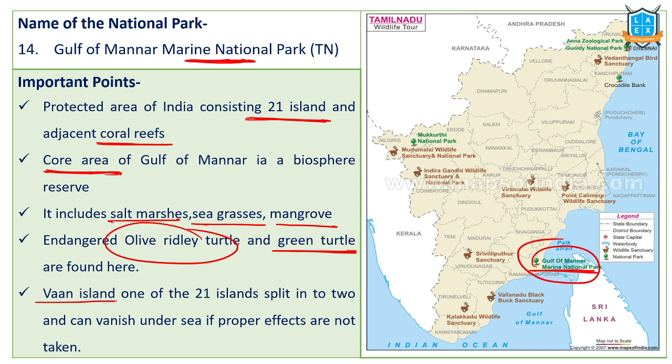Green turtles are found in this particular region, the Gulf of Mannar region. There is an island called Van Island, one of the 21 islands. It is split into two, and it is going under water because of sea level rise, etc. Gulf of Mannar Marine National Park, very important, is in Tamil Nadu. There are 21 island groups protected under this national park.